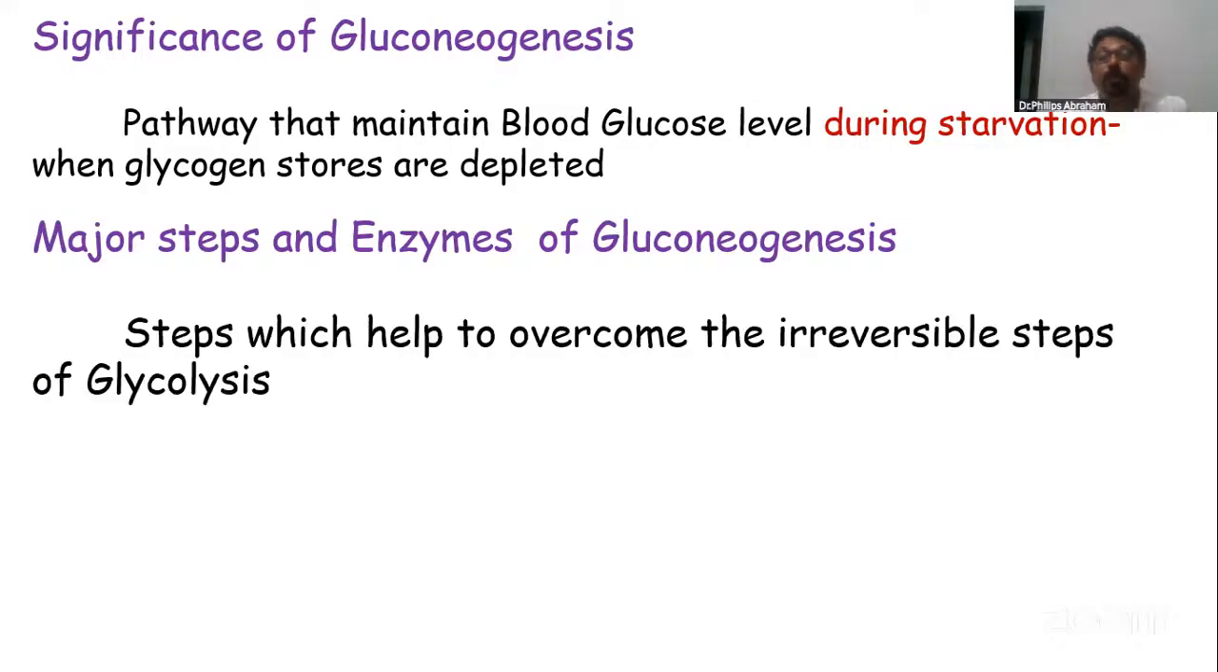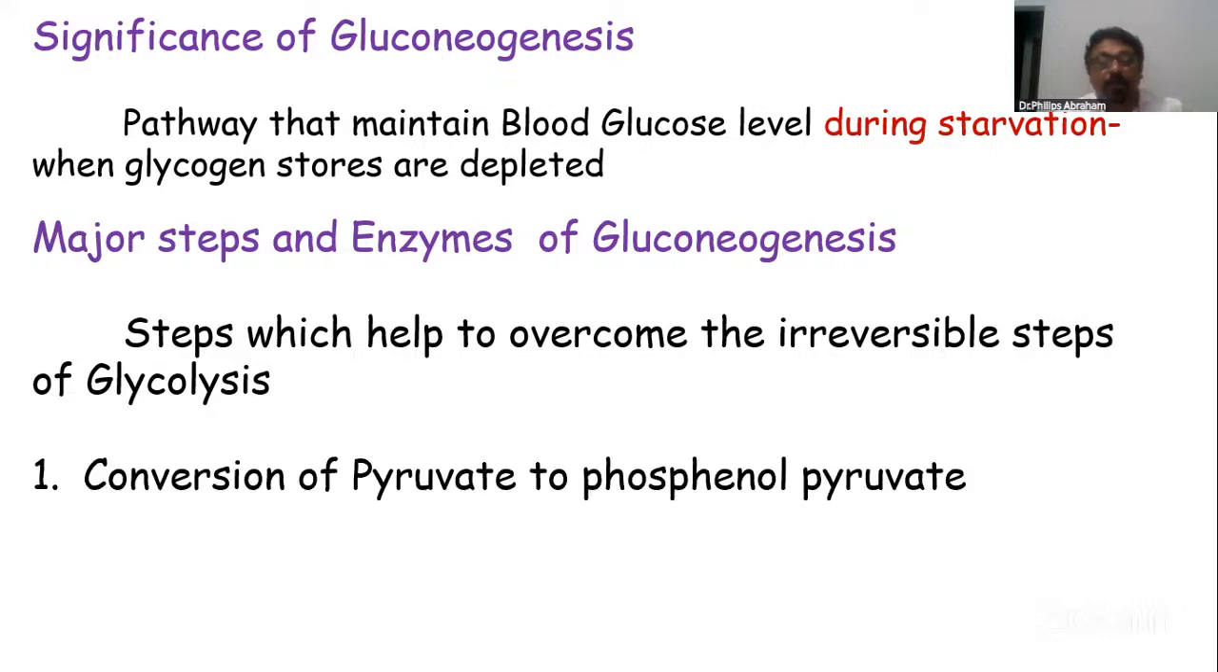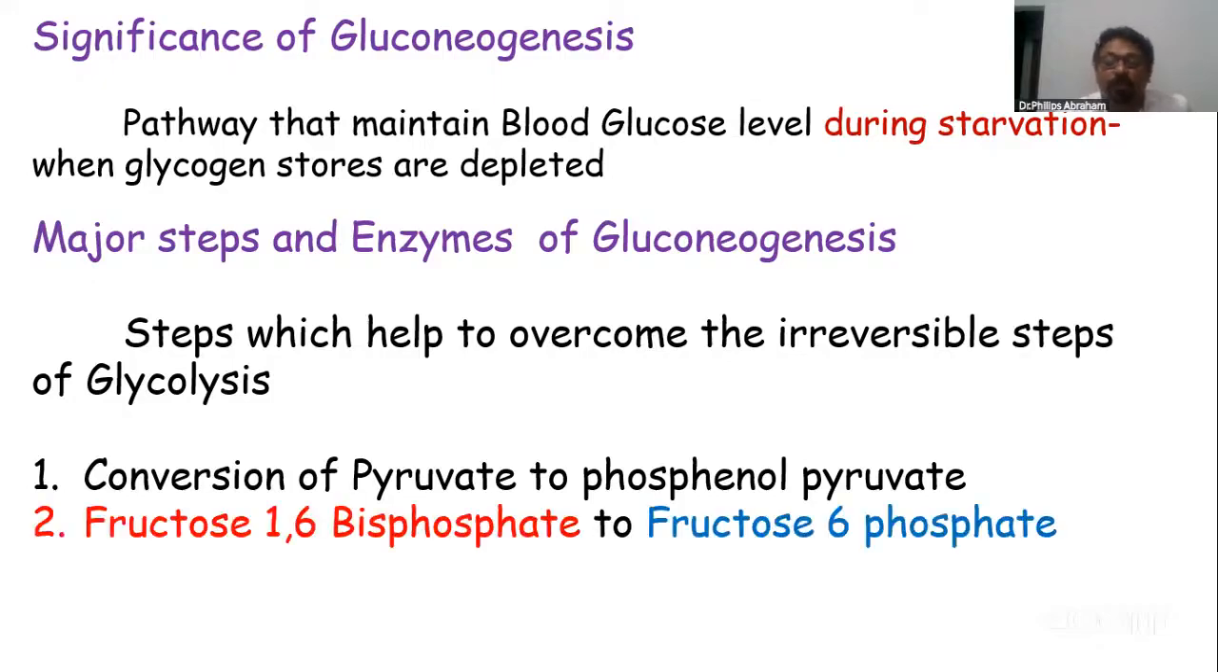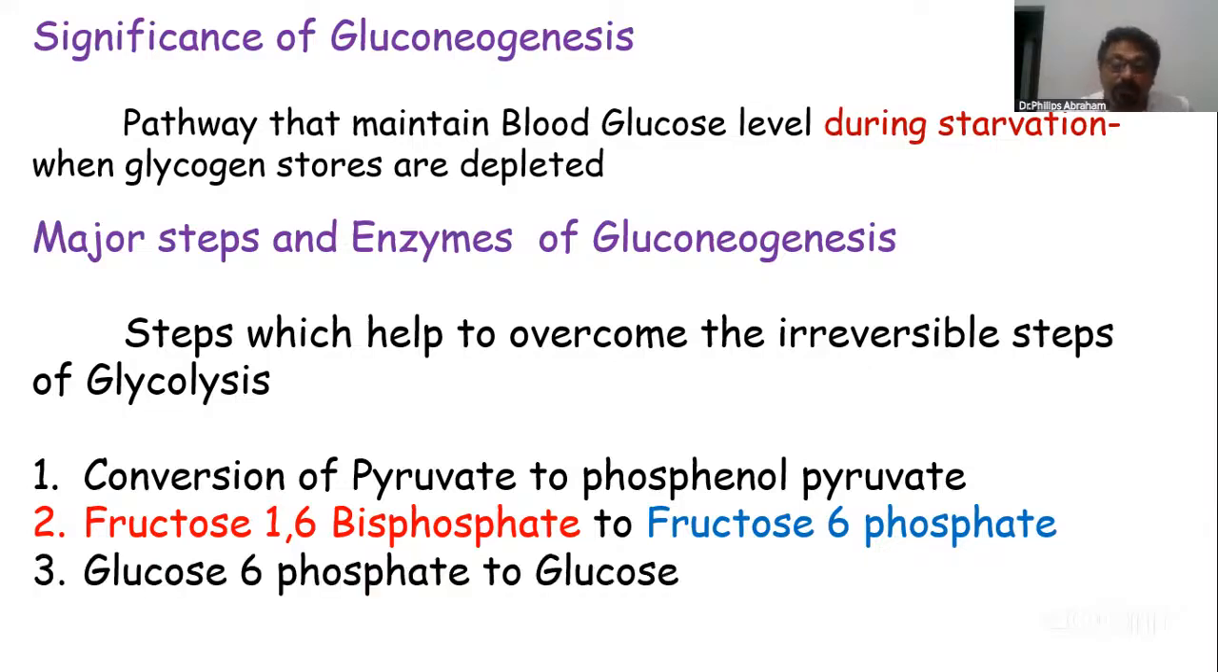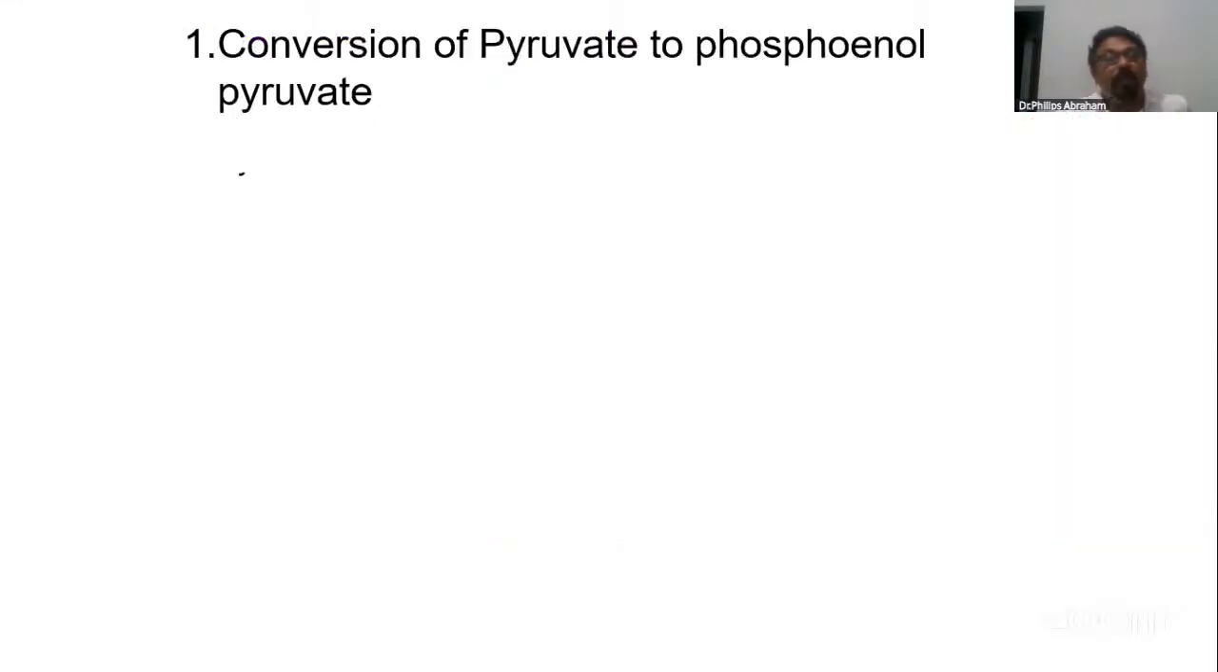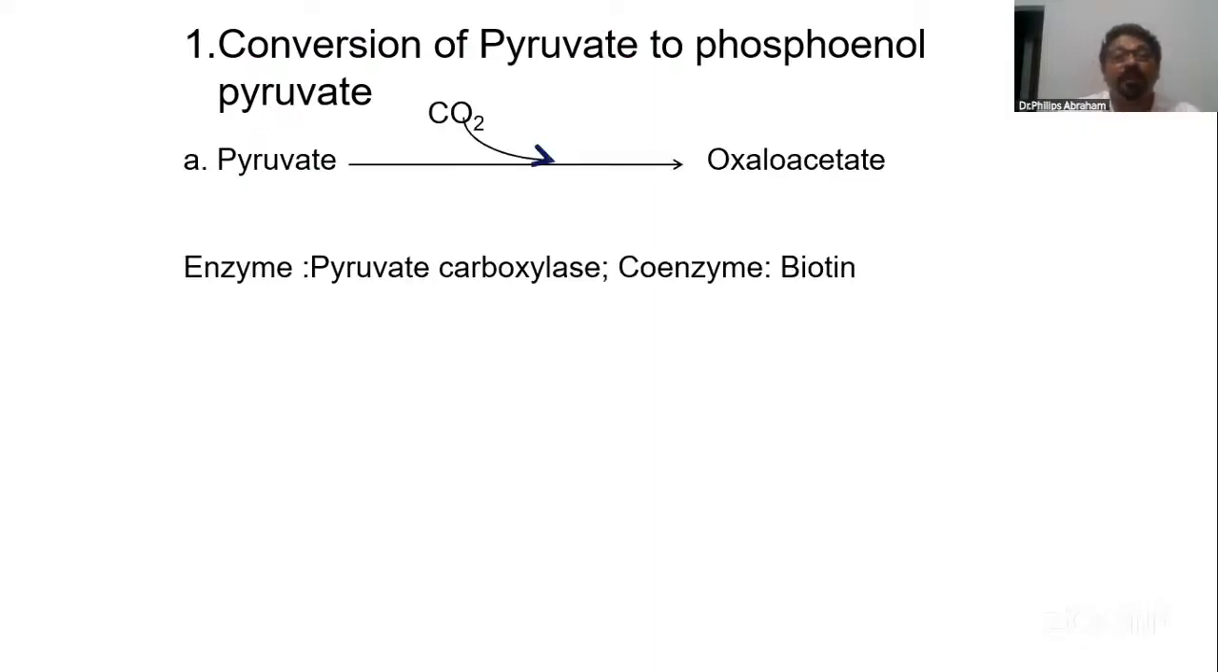Steps which help to overcome the irreversible steps of glycolysis. So we'll be saying three things: converts pyruvate to phosphoenolpyruvate, converts fructose 1,6-bisphosphate to fructose 6-phosphate, and glucose 6-phosphate to glucose. Okay, so these are the right steps, and I'm just showing you this to say that you are supposed to write all the things, not just by writing pyruvate to oxaloacetate.